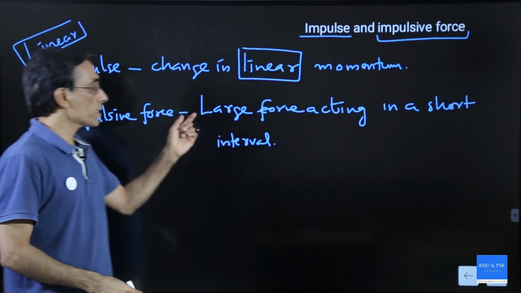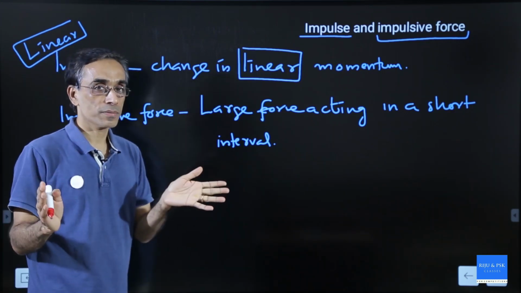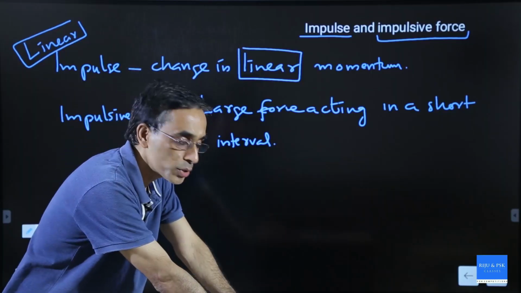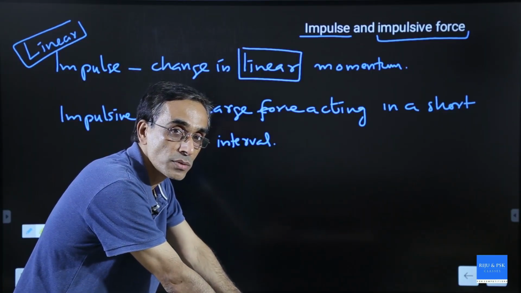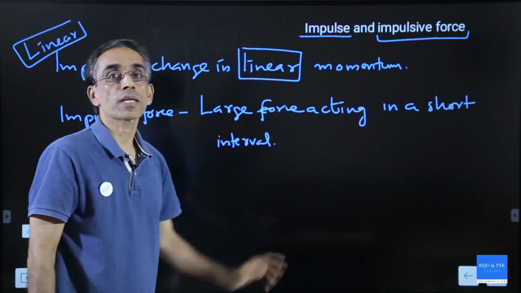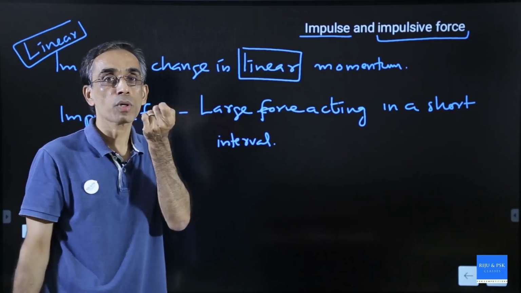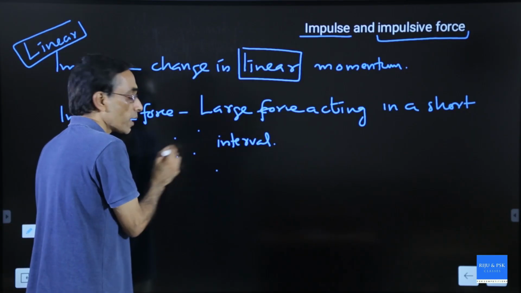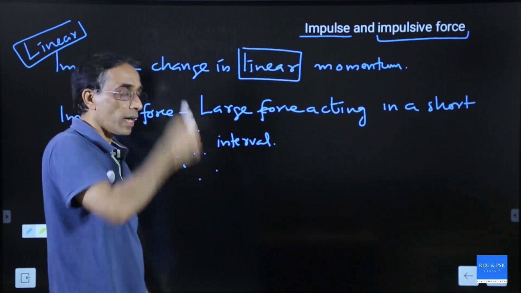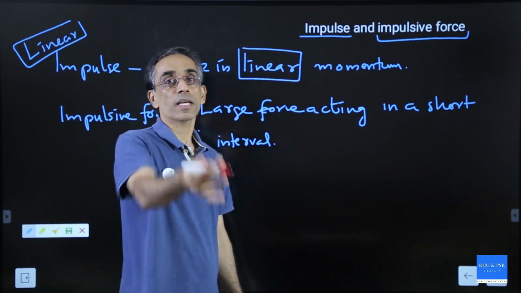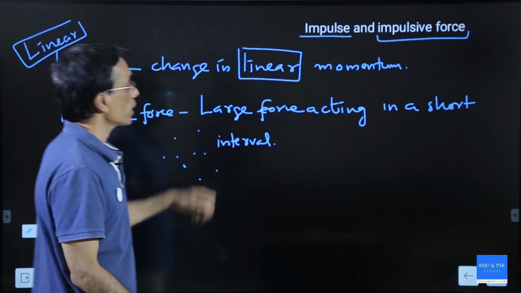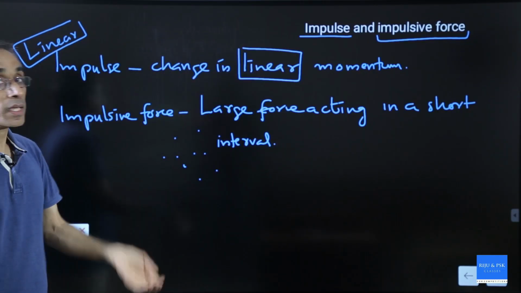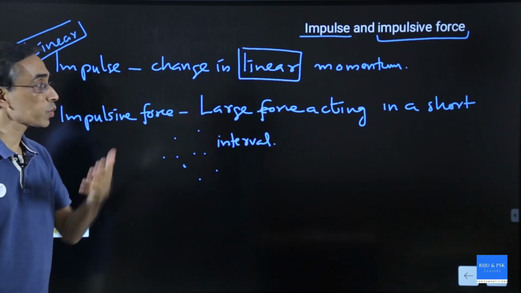But understand that large and short are relative. Normally in our life, like I have a table here, I can keep pushing the table. This is not an impulsive force. But if I hit on the table, that force acts for a short amount of time, it's called an impulsive force. Whenever I write on the board, all these are impulsive forces, and as a result, momentum may change. That change in momentum is called impulse. So, impulse is change in momentum due to impulsive force.